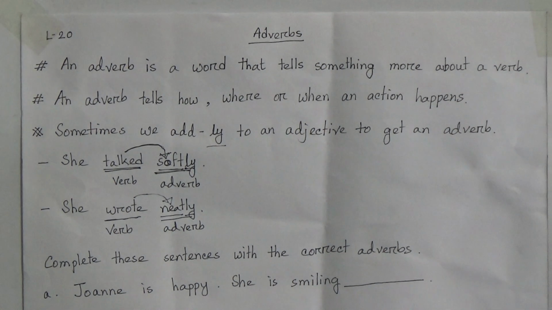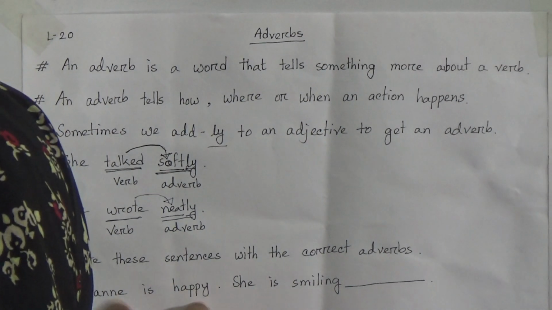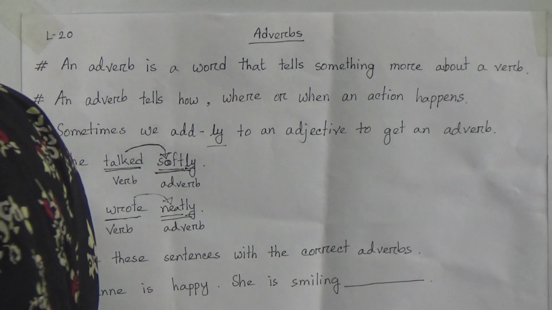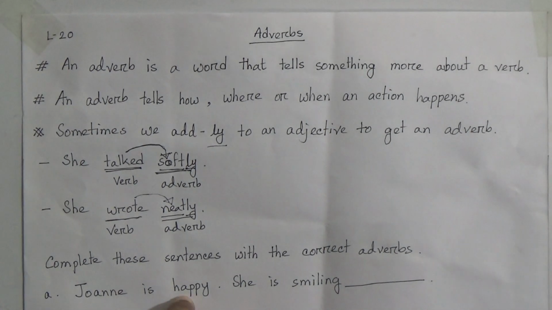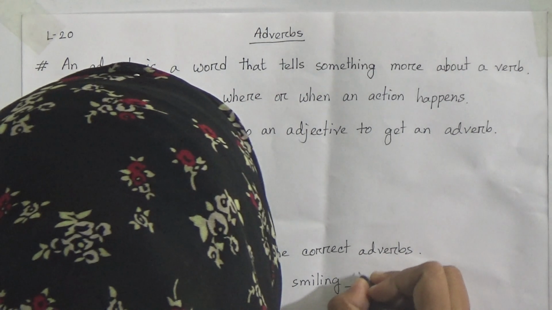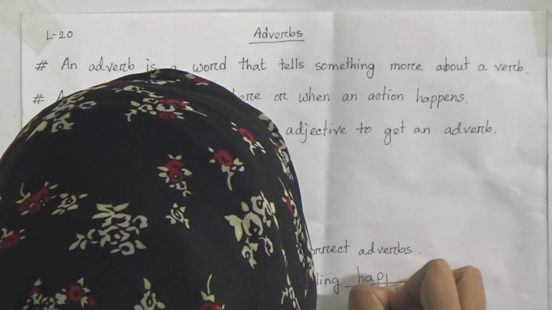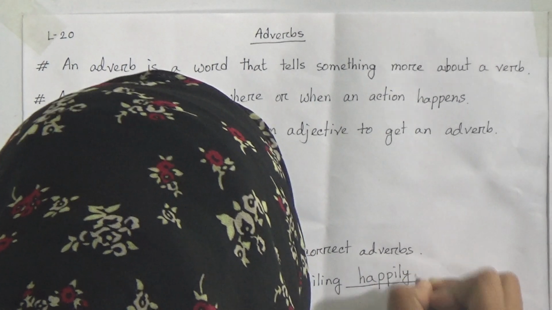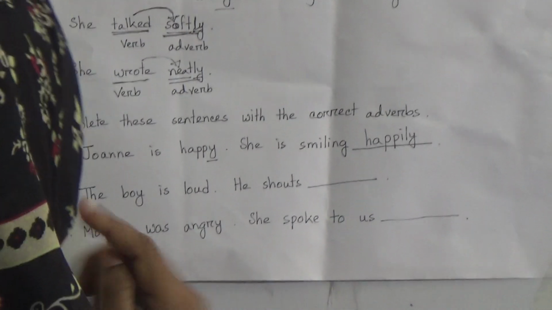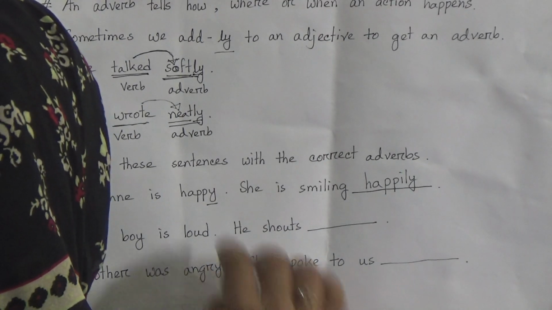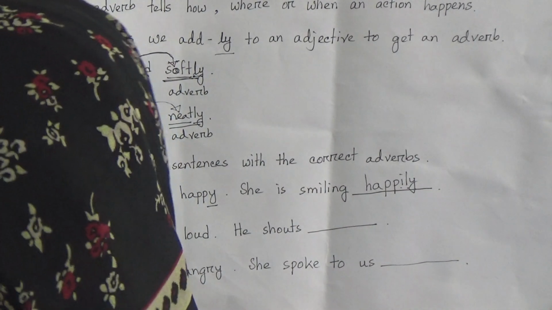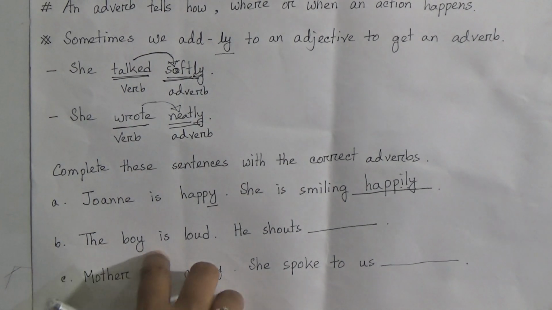Then today we will do some exercise. I think you have already done this exercise. Now we will do it again. We will revise this. Complete these sentences with the correct adverb. Number 1, Joanny is happy. She is smiling. What will be here? Happily. You can see in this word the letter y has disappeared, and in its place we have written ily, happily.